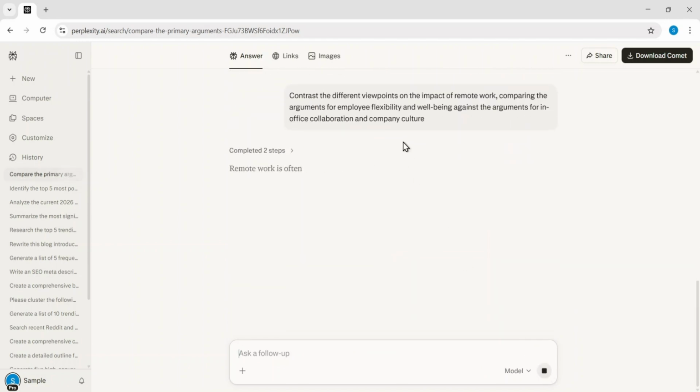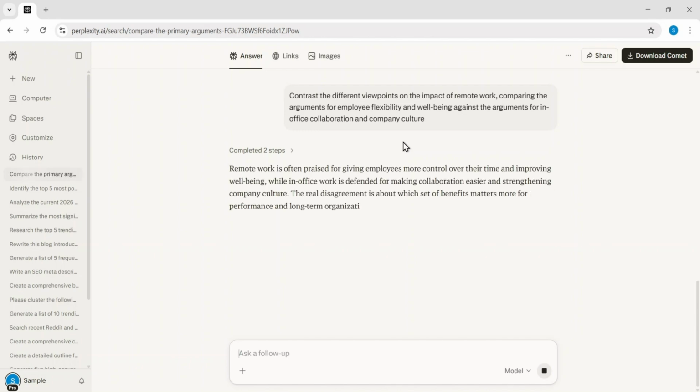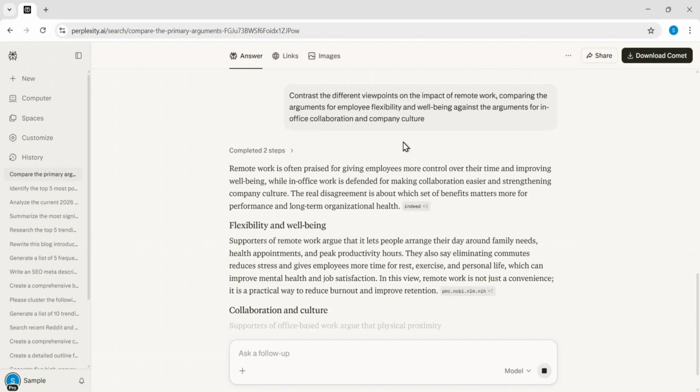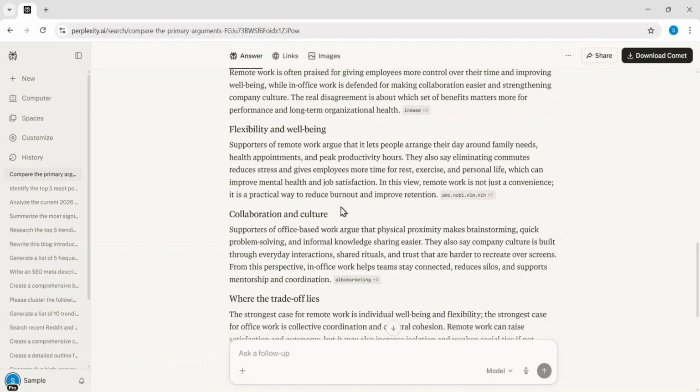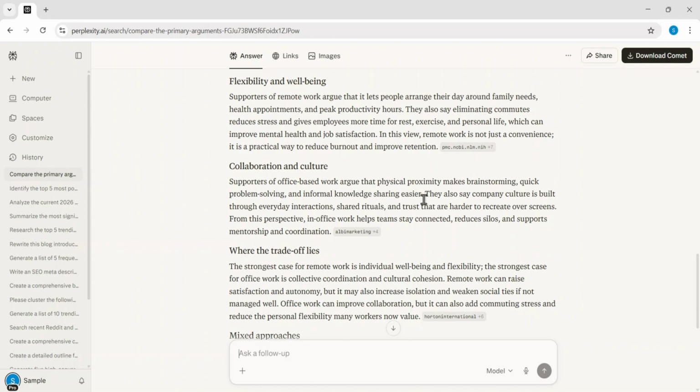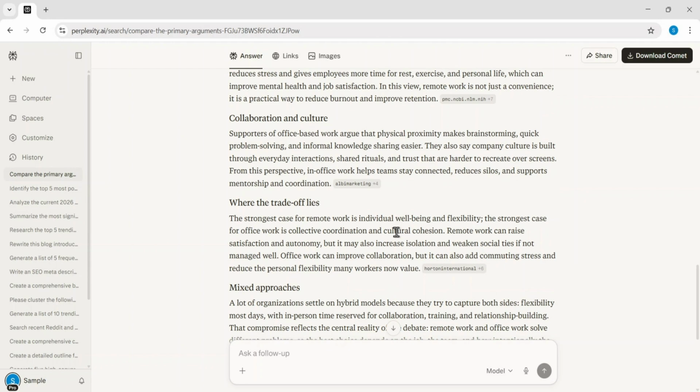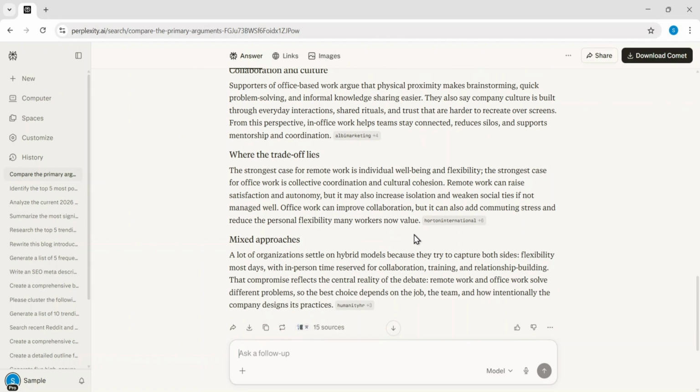As the new answer generates, Perplexity highlights that remote work offers employees significantly more control over their schedules and reduces the stress of daily commuting. However, it also presents the counter-argument that physical proximity is often essential for creative brainstorming, effective mentorship, and maintaining a